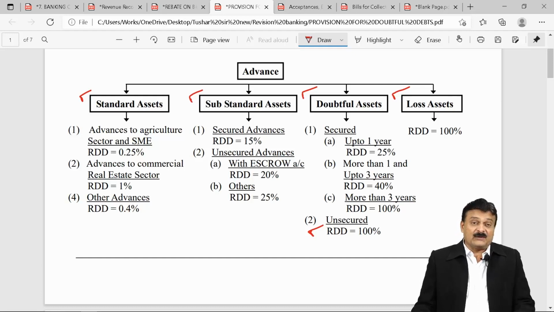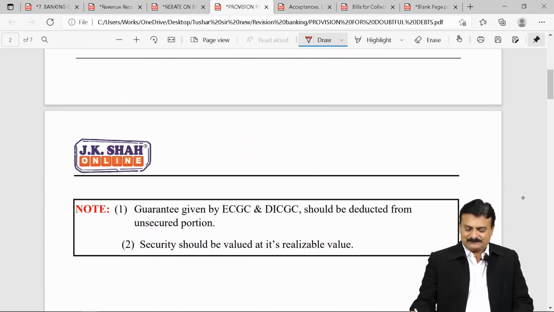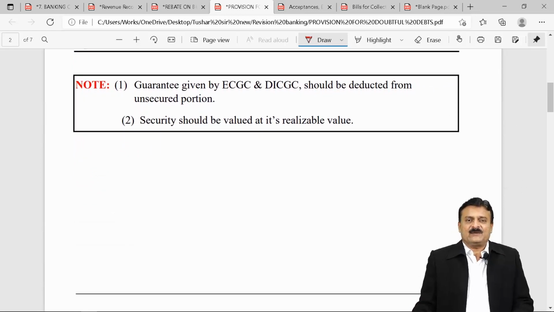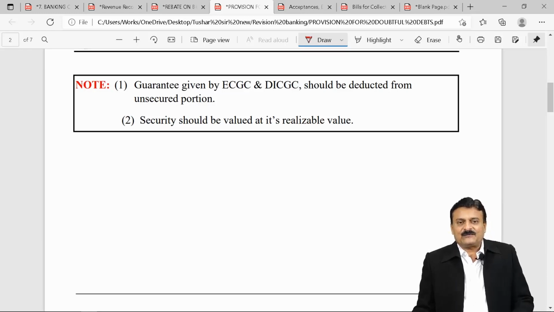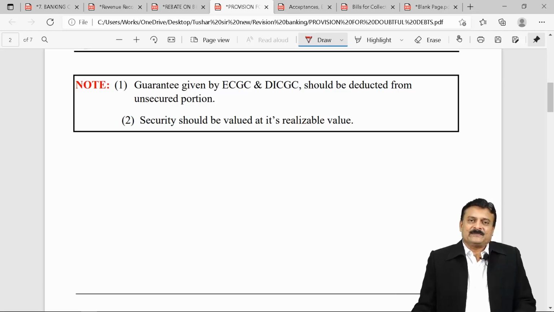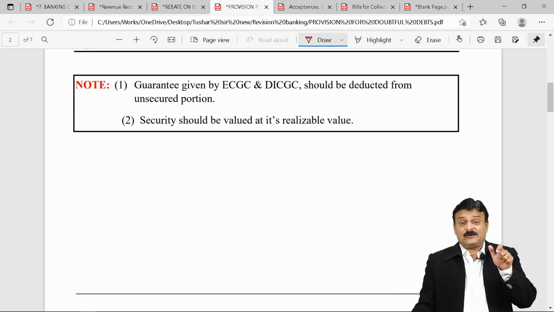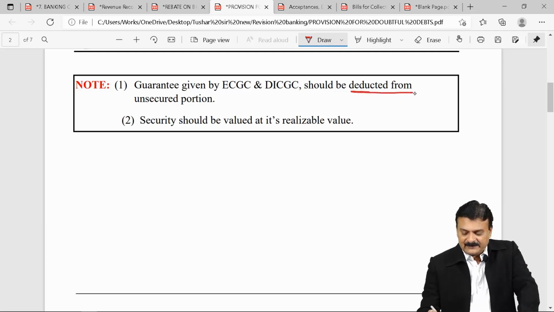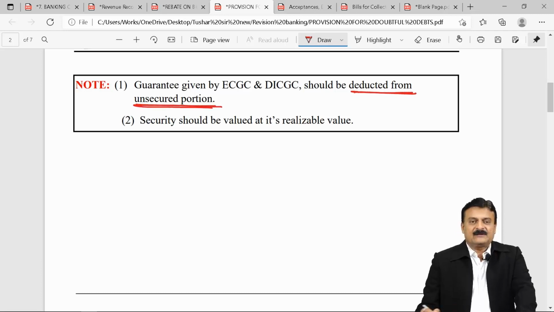One more point to be noted by you in this calculation part are 2 subpoints. If any of your loans and advances are guaranteed by ECGC or DICGC, that is Export Credit Guarantee Corporation of India, Deposit Insurance and Credit Guarantee Corporation of India, then that guarantee given by ECGC or DICGC should be deducted. But deducted from what? Deducted from the unsecured portion.